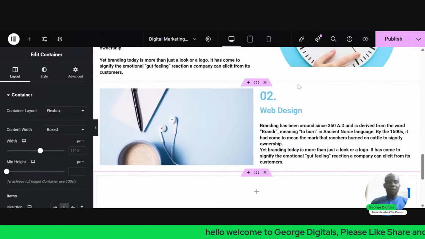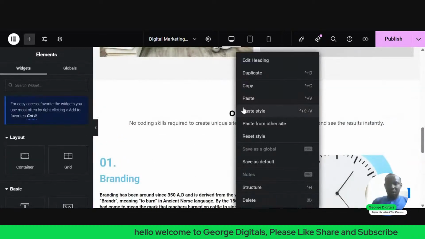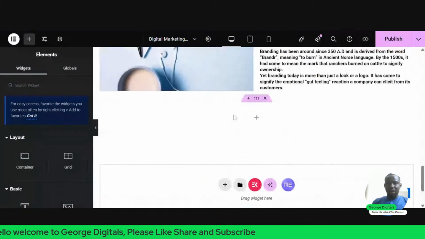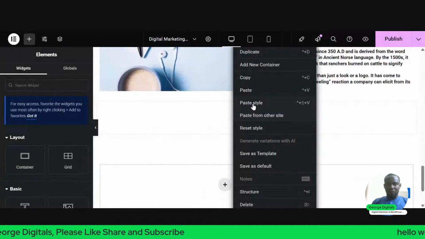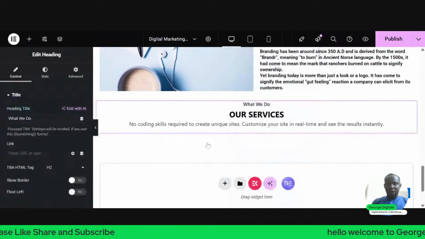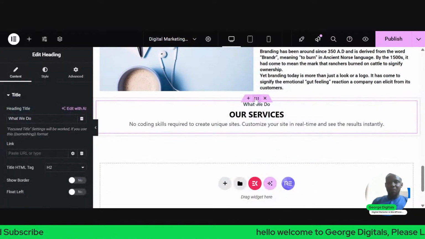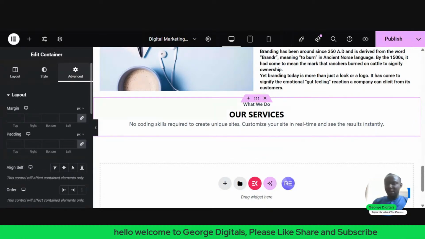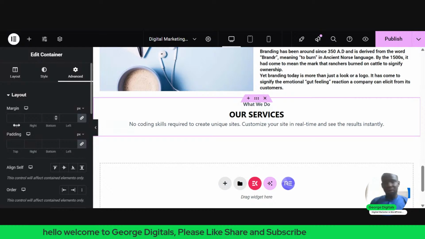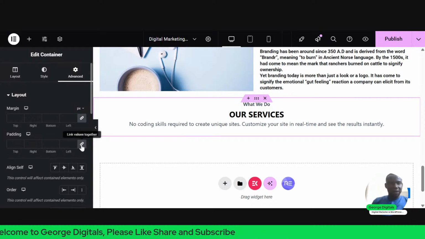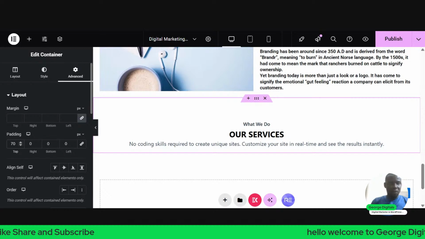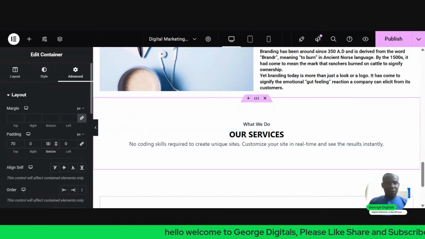So I'll go back to the top again. I'll right click on this, I'll copy, and I'll scroll down. I'll come here and paste. Once I paste, I'll click on this six dot at the top, and go to advanced. Under advanced, I'll unlink the padding, and at the top, I'll give it 70. Then at the bottom, I'll give it 50.